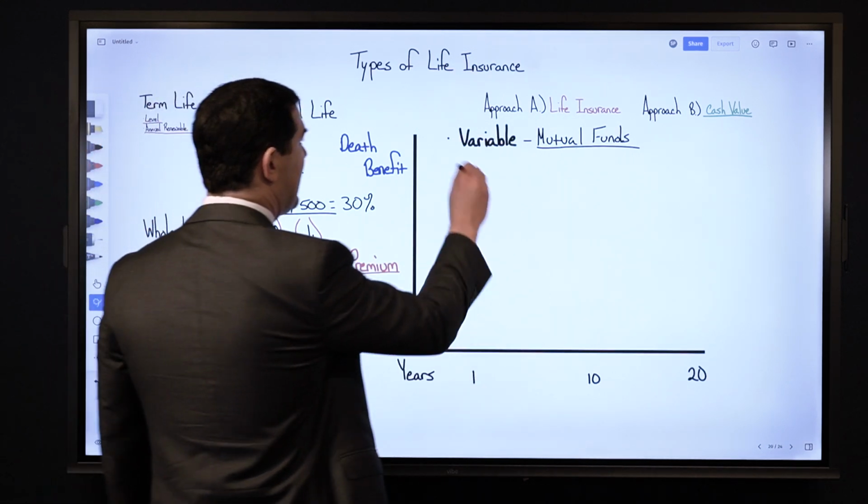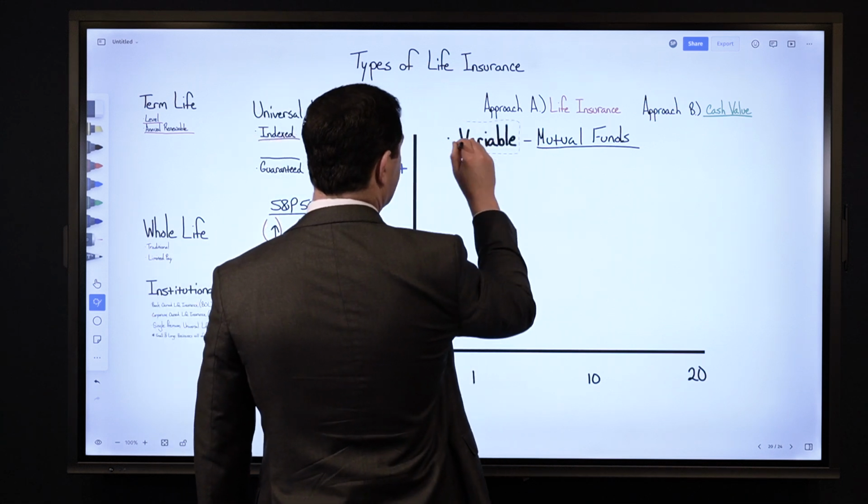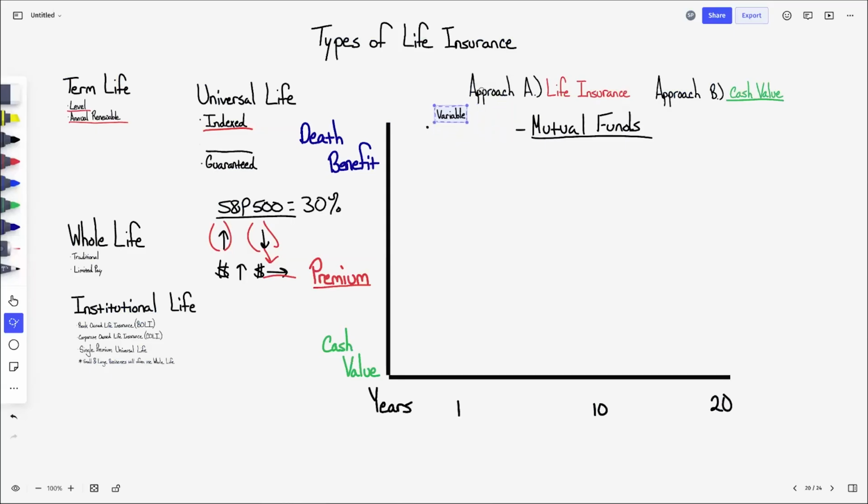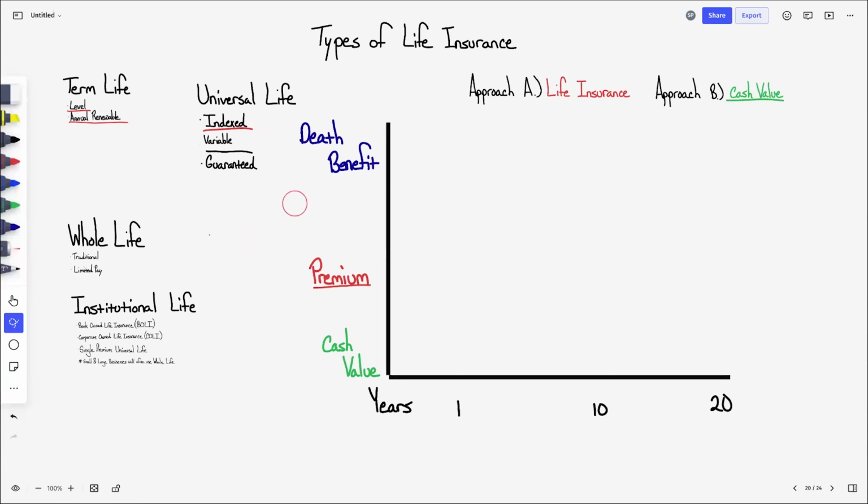All right, the last type of universal life insurance is referred to as guaranteed universal life insurance. What does that mean? Well, it's kind of like term insurance, kind of. Here's how it works. So with a guaranteed universal life insurance policy, what is guaranteed is the death benefit.